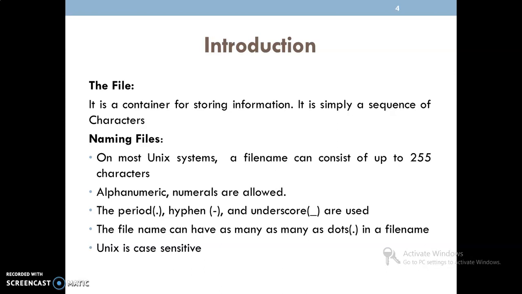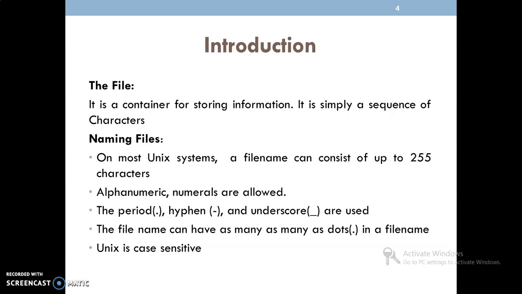With respect to files, whenever we need to give names, I think you are already familiar with the naming conventions when you are using variables. Just like that, whenever we want to give names to files in Unix systems, we need to follow certain rules. The first is that a file name can consist of up to 255 characters. That is the maximum length allowed for a file name.